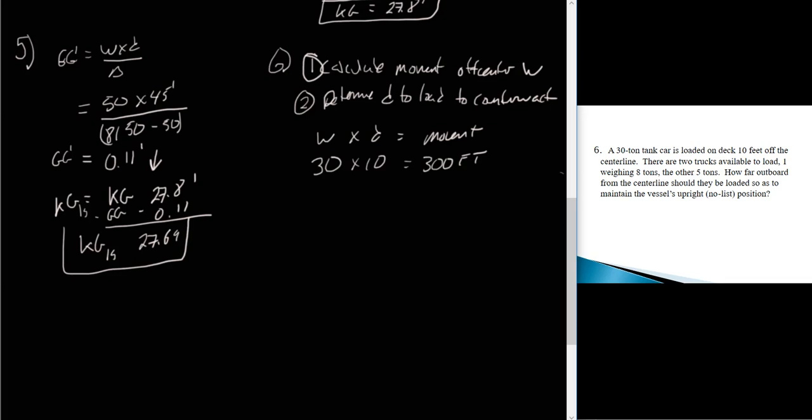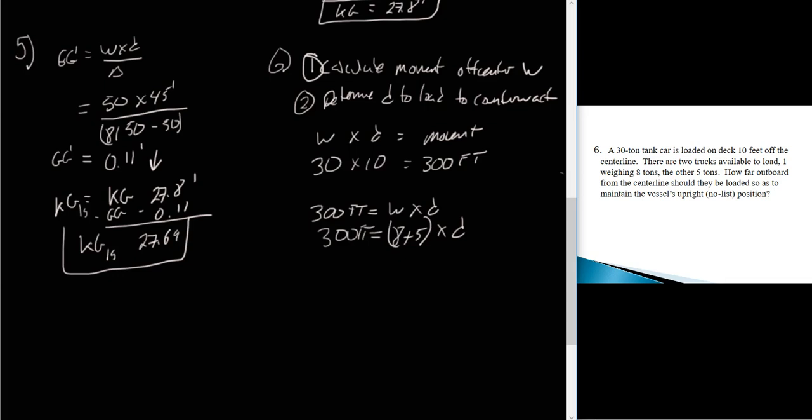So we're going to have to make 300 foot-tons, and that's going to have to equal our weight times distance. Well, we know what our weight is: 8 tons plus 5 tons. The only thing we don't know is the distance, so we're going to solve for D. We add these two, and then divide this side by that.